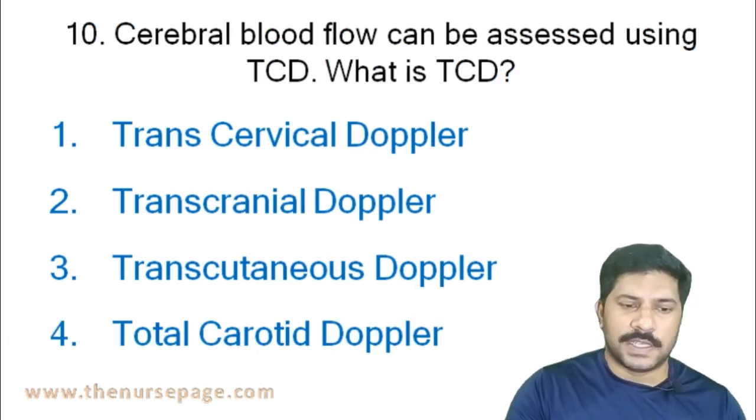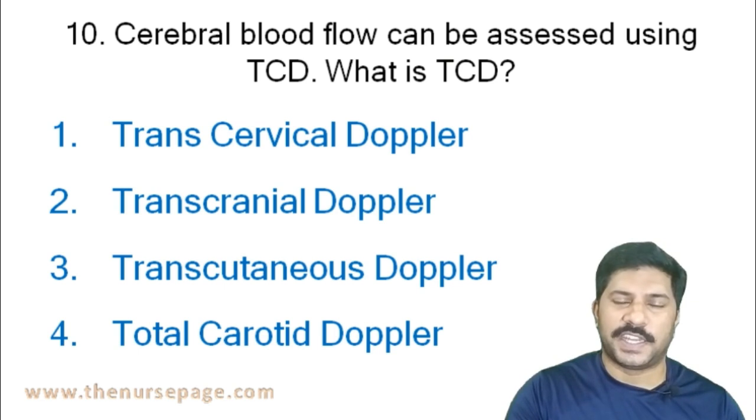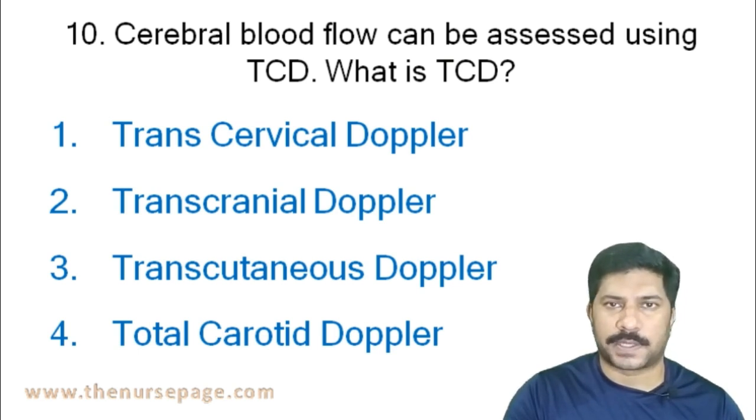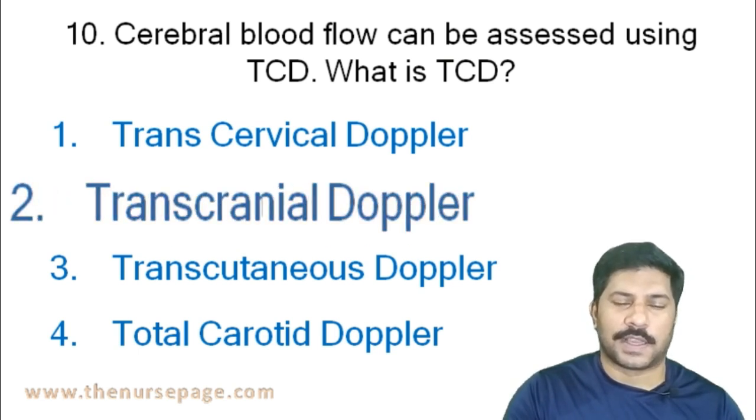Next question. Cerebral blood flow can be assessed using TCD. What is TCD? Transcervical Doppler, transcranial Doppler, transcutaneous Doppler, or total carotid Doppler? The correct answer is transcranial Doppler. TCD means transcranial Doppler. It is a type of color Doppler used to assess the blood circulation to the brain.